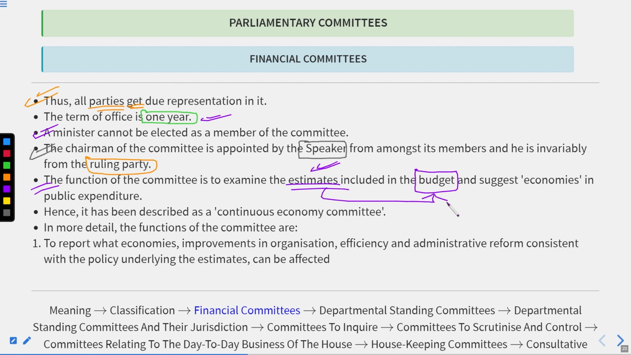After examining them, it suggests economies. It means it looks at the validity of the estimates in the public expenditure. Got it?